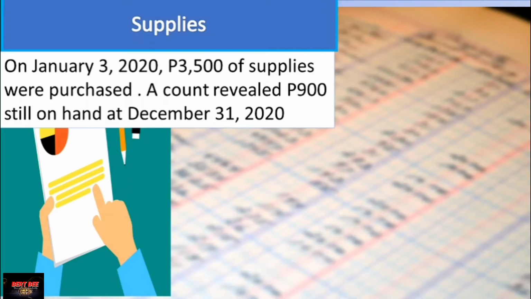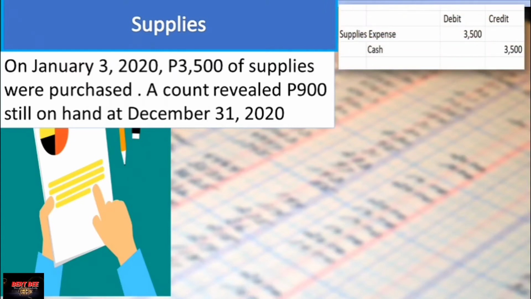A count revealed 900 worth of supplies is still on hand at December 31, 2020. In this particular transaction, you already know that there is still a balance of your supply amounting to 900. For you to better understand this, it is good to know what was the initial entry made. Since we are using the income statement method, this was first recorded as supplies expense debit 3,500 and